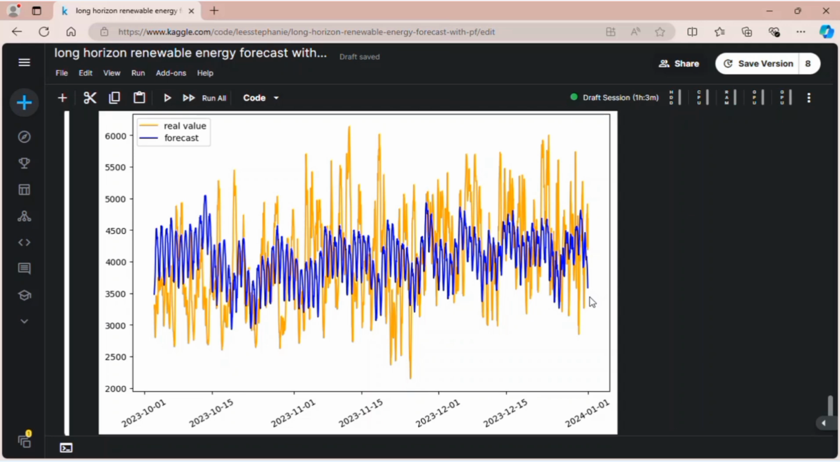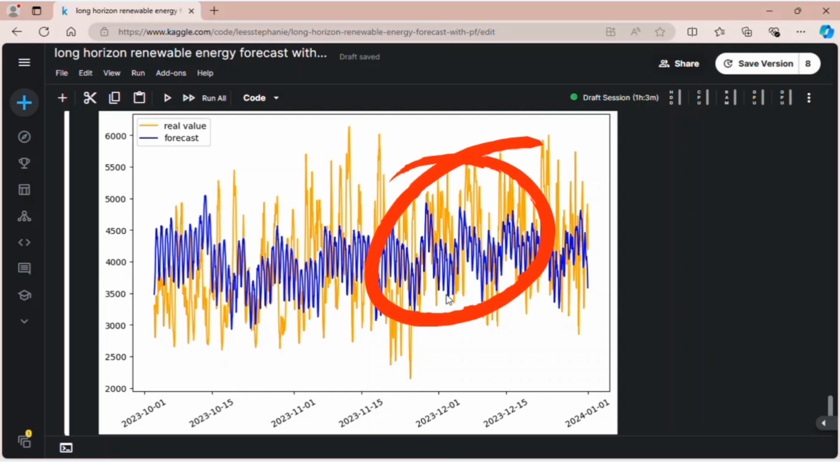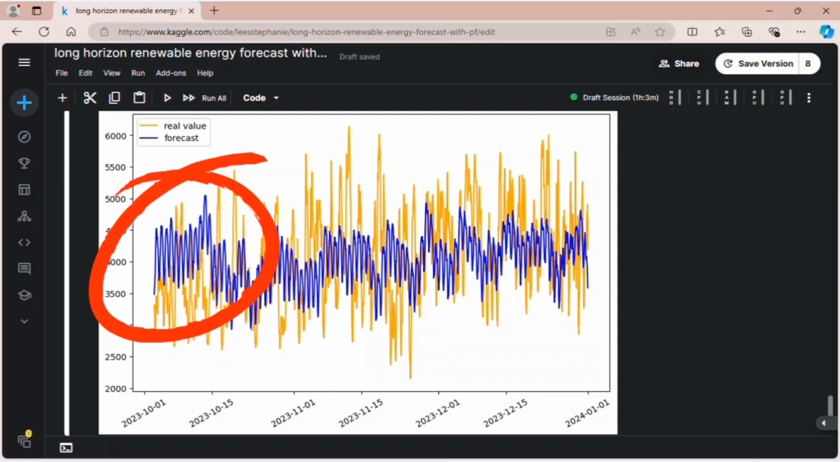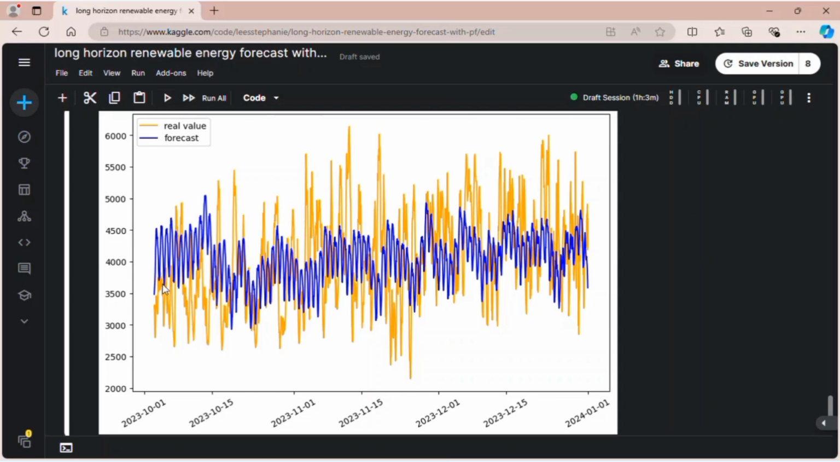As you can see, the forecasted values are not as fluctuating as the real ones, but the direction is there. When the real value is decreasing, the forecasted value is also decreasing, like in this part and this part, except for the beginning of the series. At the beginning of the series, the forecast tends to be over-forecasted.